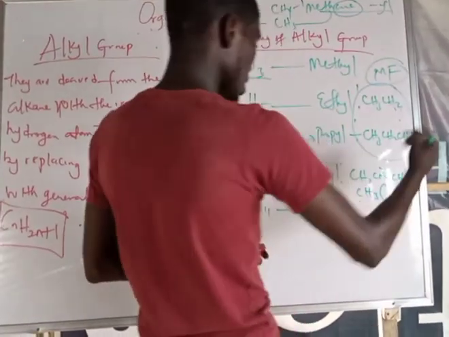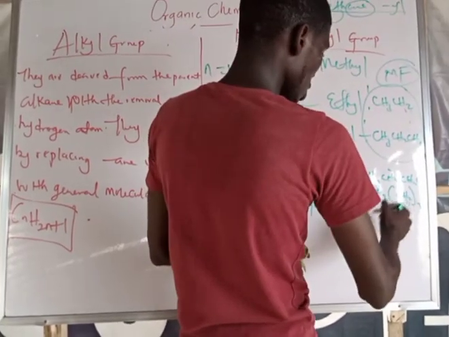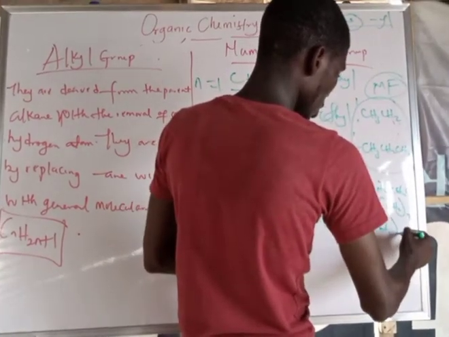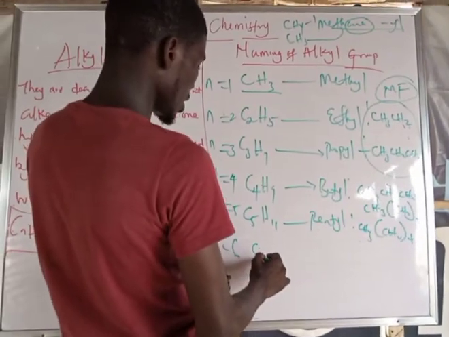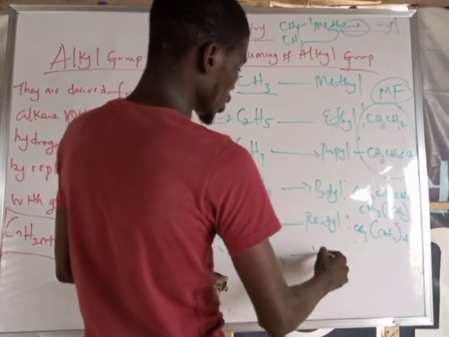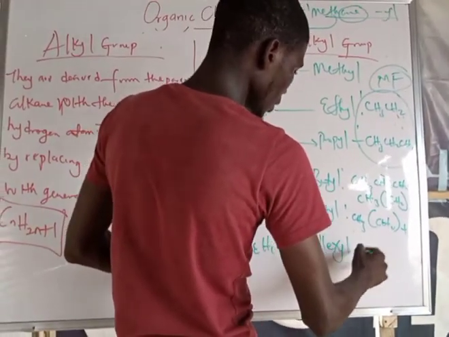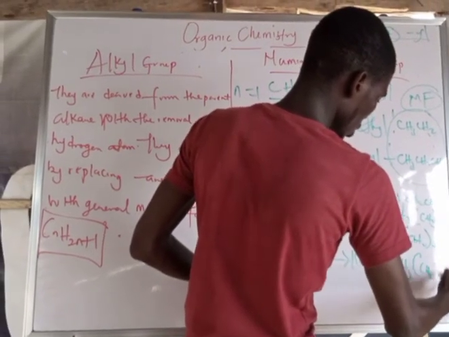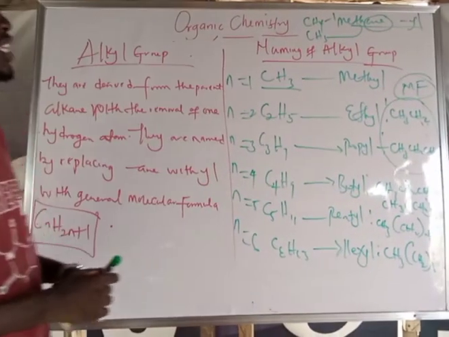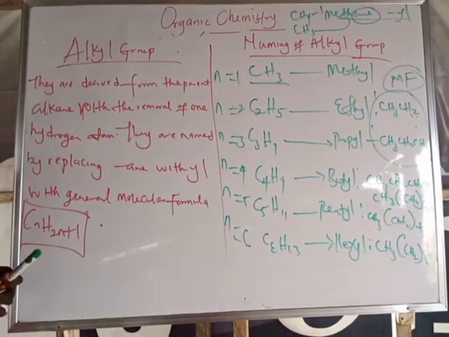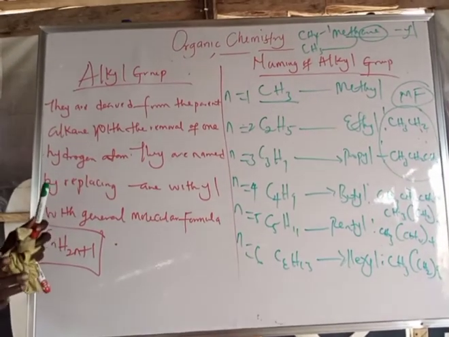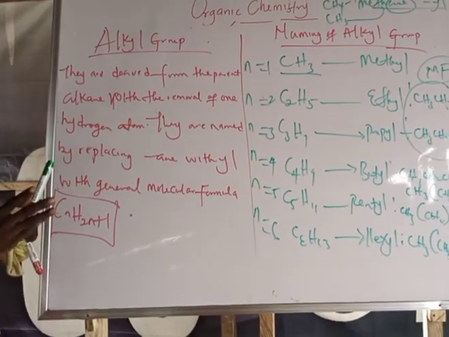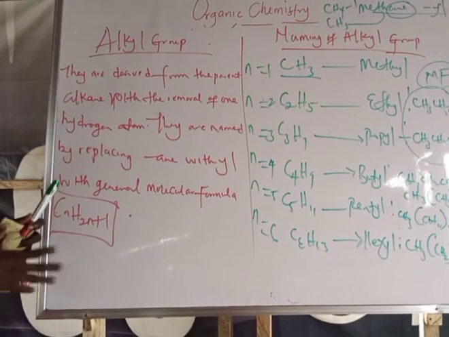With this, the same thing, you have CH3, open a bracket, CH2, we have 4 here. Then the next one, C6H13, this one is called hexyl. So I have CH3, put in bracket CH2, close it, we have 5. So you can see that under the alkane I call CH4 methane. But when you get to alkyl, I say they are the removal of one hydrogen atom from the parent alkane.